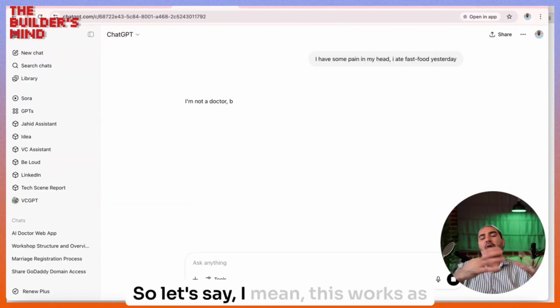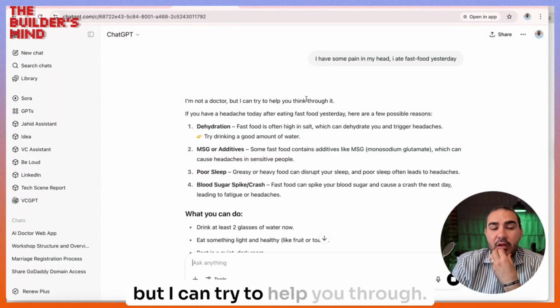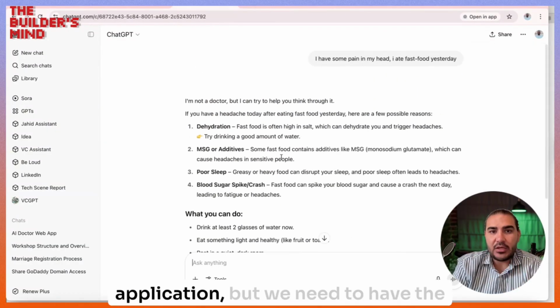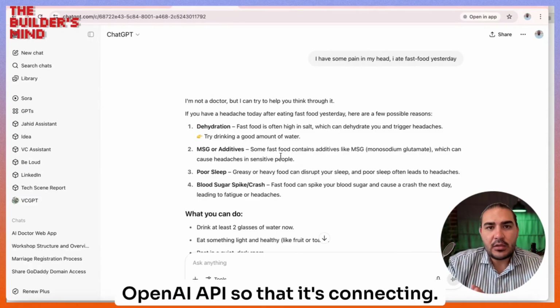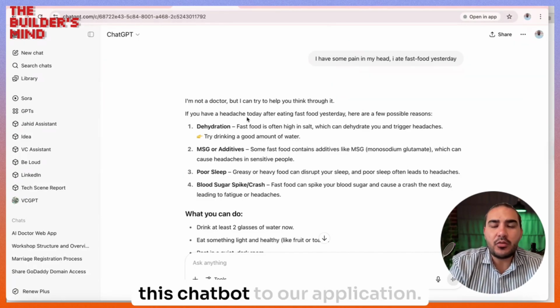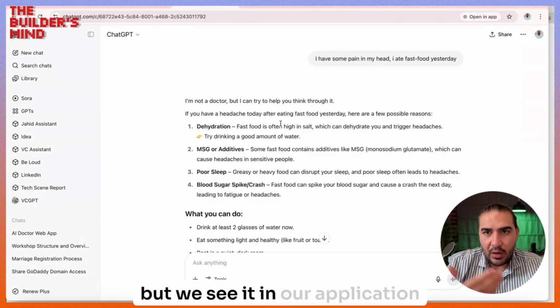So let's say this works as our doctor. You see here, I'm not a doctor, but I can try to help you through. So this is how it should work in our application too. But we need to have the OpenAI API so that it's connecting. The API means that we just want to connect this chatbot to our application, so we don't see ChatGPT, but we see it in our application.